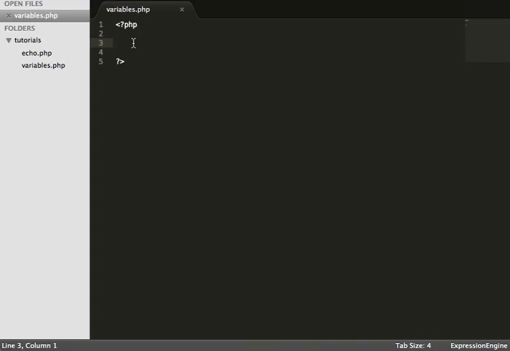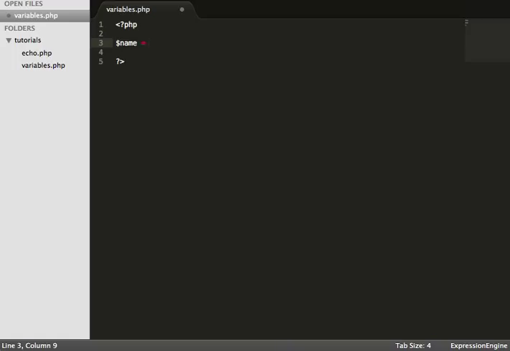Anyway, slight tangent there. Now, to declare a variable, you need to start it with a special character, and that special character is a $, and all variables need to start with either an underscore or a letter. So this is valid, $name, and this is also valid, right? And so what we're saying here is name. We're saying I'm declaring the variable name